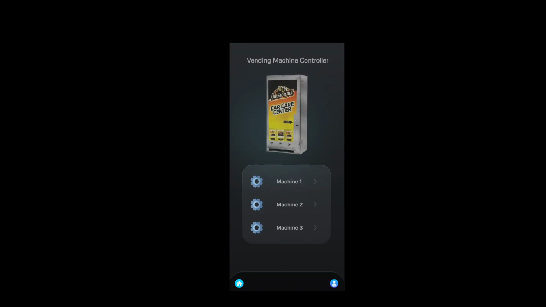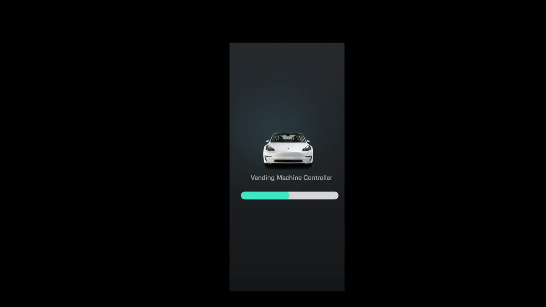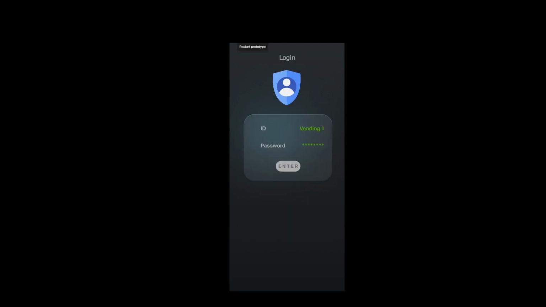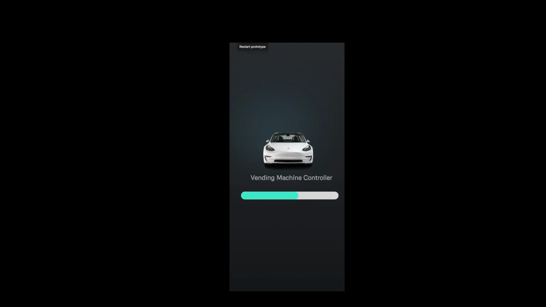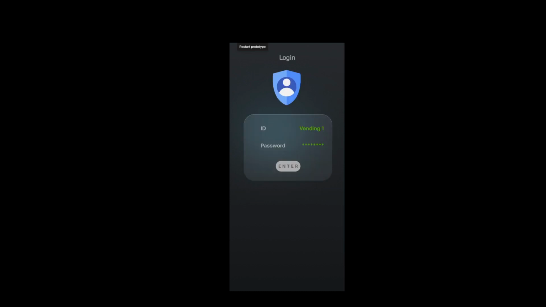Hello, this is our prototype vending machine controller. I will start now. When you click start, go to the application, and you will see a loading screen on the first page. And next is login.